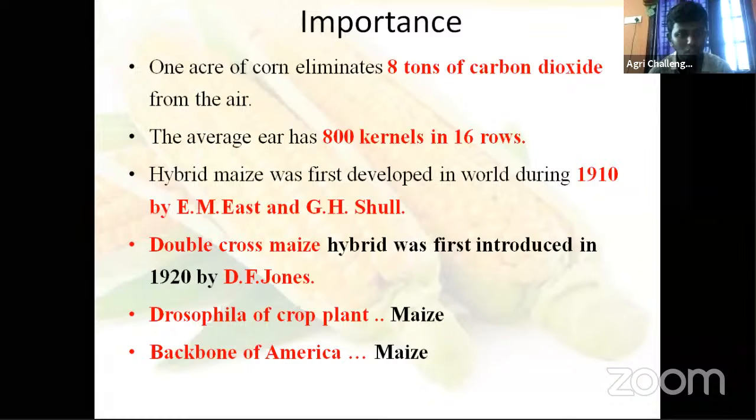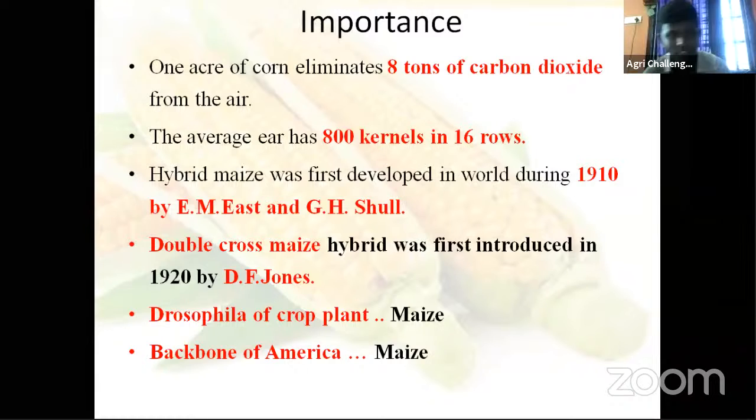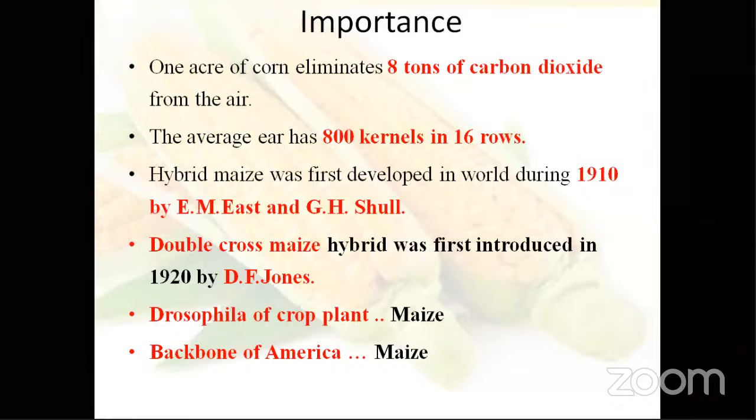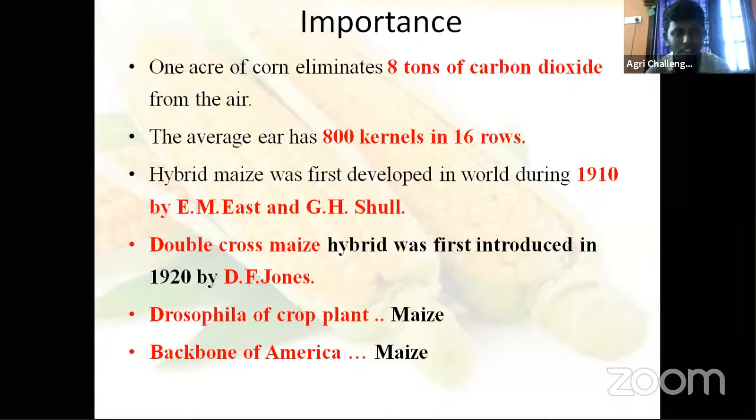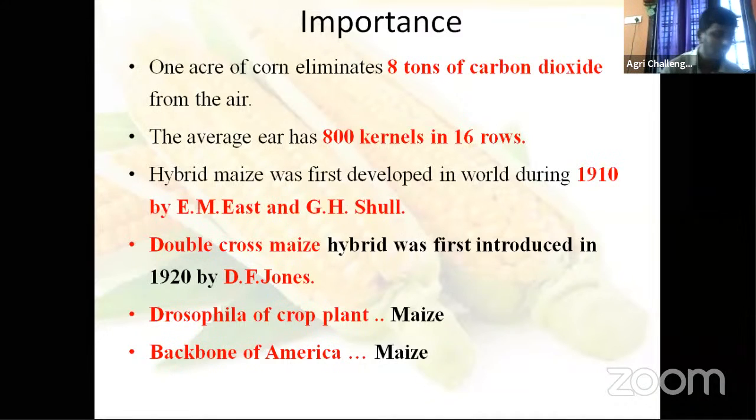Drosophila of crop plants is maize. What is this? What is Drosophila? Animals. Insects. What is its importance? Housefly. Why are we studying it here? It is easy to do experiments. For genetical experiments, it is a very ideal insect.